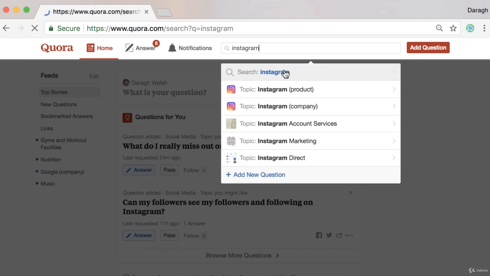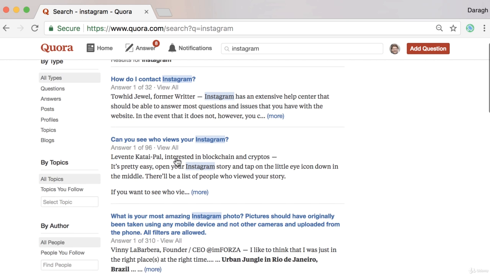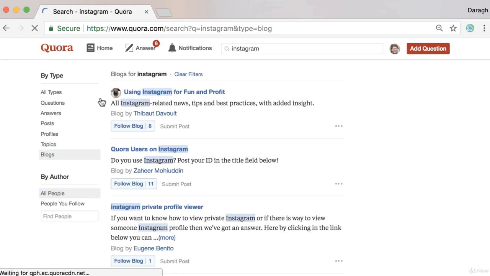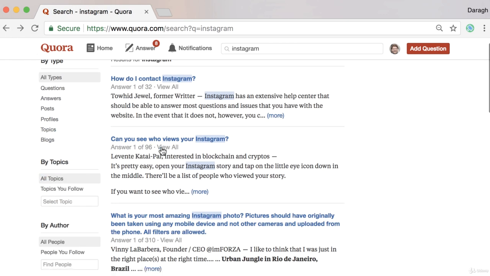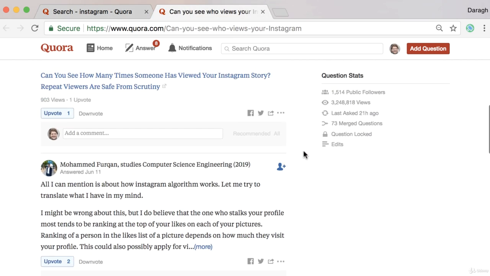Now what I want to do is just click on the word to search. And I'm going to see all of the most popular questions for that topic. How do I contact Instagram? Can you see who views your Instagram? Now, what we're really looking for are those questions that have a lot of answers, because we can see in the search results how many answers those questions have. And if we open this up, then that gives us an indication of the popularity. So we can see almost 3 million views on this post.